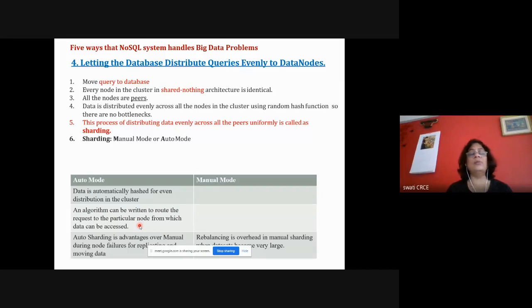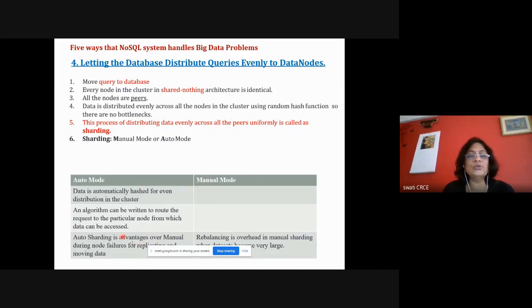All the nodes are communicating with each other, and they come to know about the failure, or about the addition of a new server, because of their interactions with each other in a peer-to-peer kind of architecture. Everything will be done automatically to balance the load as well as distribute the data.